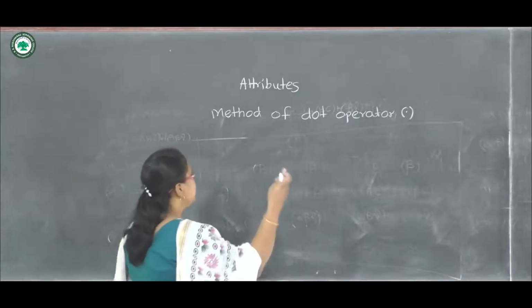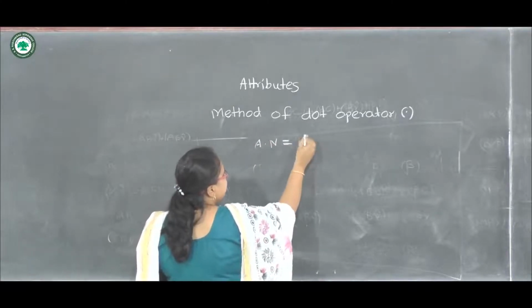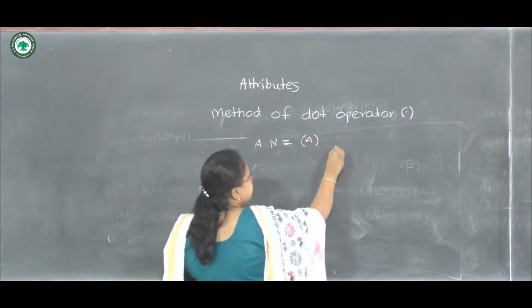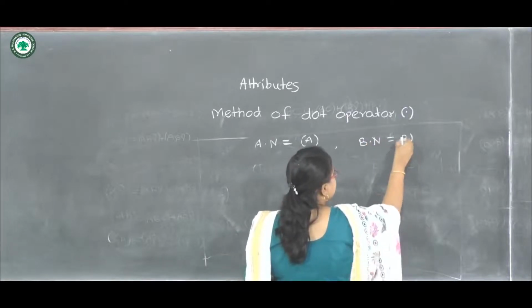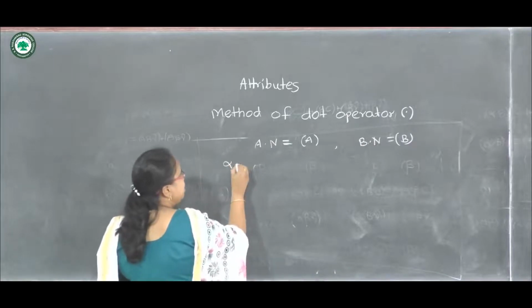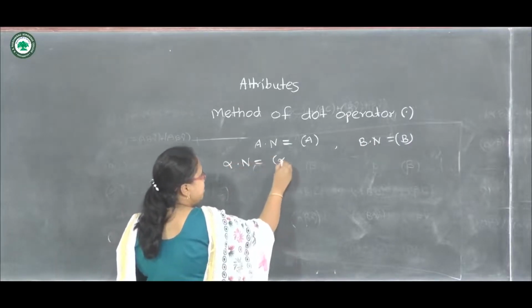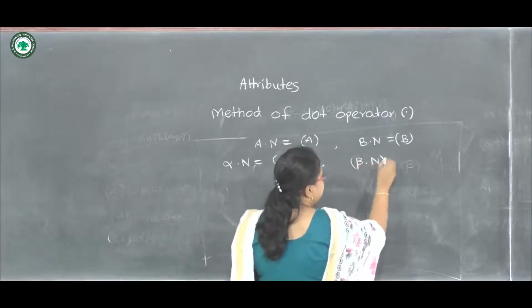So suppose this A dot N, this will be equal to A, then B dot N equals to B. So here we are using this dot. Then alpha dot N equals to alpha and beta dot N equals to beta.